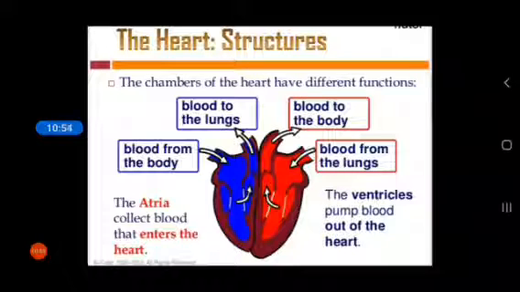After that, blood enters the left atrium through the pulmonary vein. When the left atrium contracts, all the blood goes down through the bicuspid valve into the left ventricle. When the left ventricle contracts, all the blood is supplied to the different parts of the body.